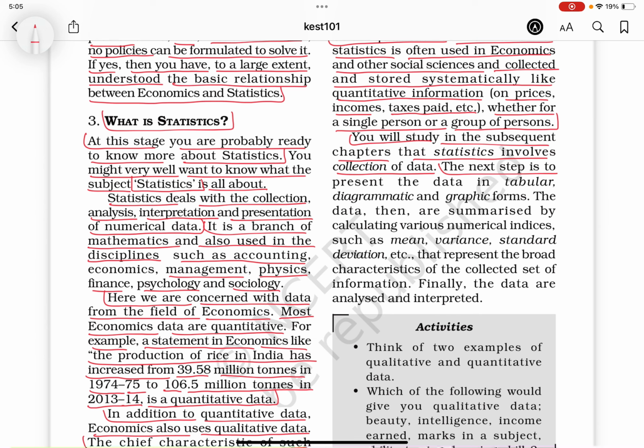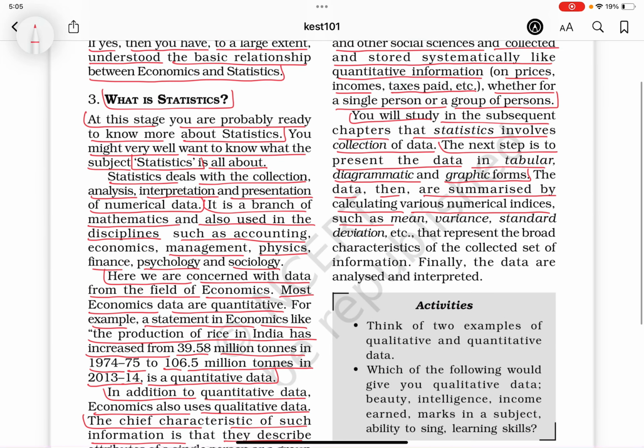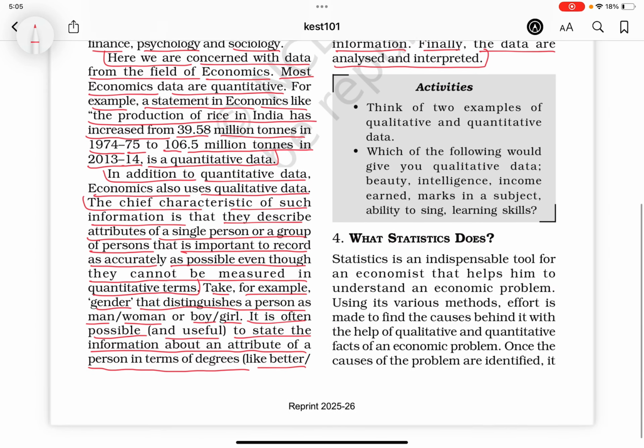The next step is to present the data in tabular, diagrammatic, and graphic forms. The data then are summarized by calculating various numerical indices such as mean, variance, standard deviation, etc., that represent the broad characteristics of the collected set of information. Finally, the data are analyzed and interpreted.